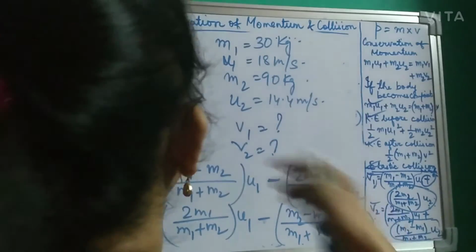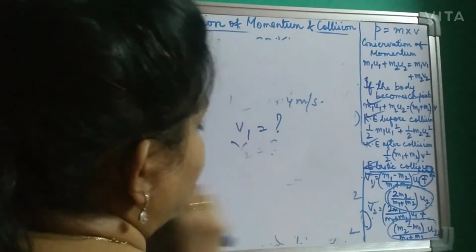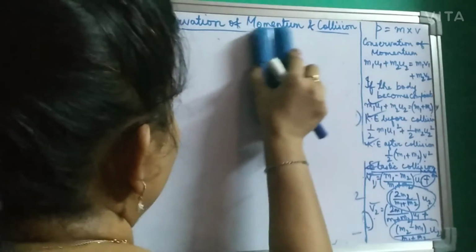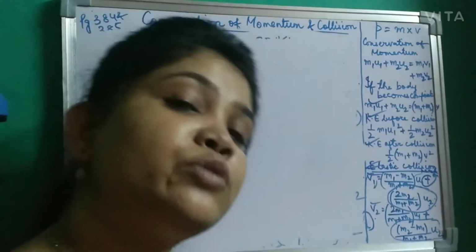Okay students, now sum number 39. Remember, sum number 39 and 40 are basically of the same type. So I'll teach you sum number 39 and 40, and you'll be able to do it yourself. So let's do sum number 39.